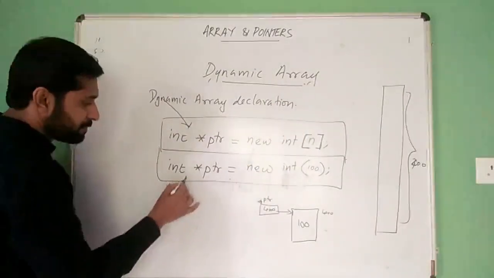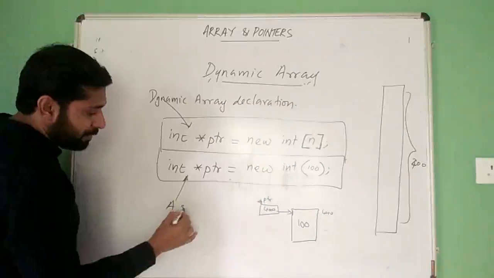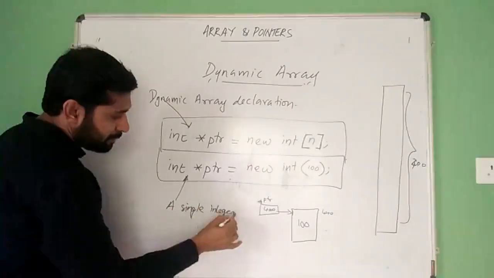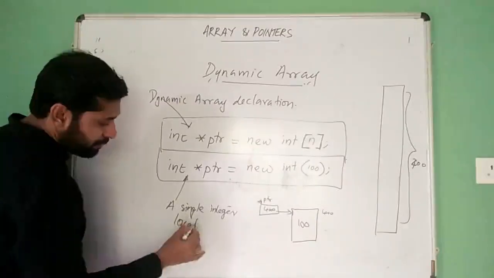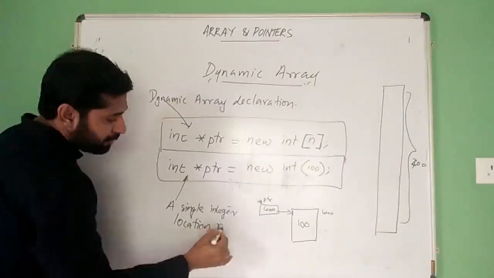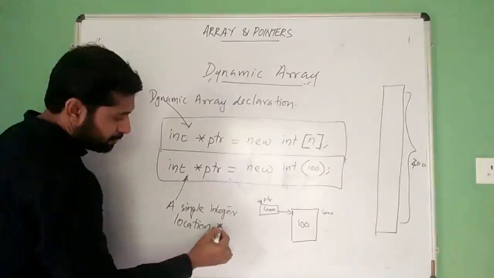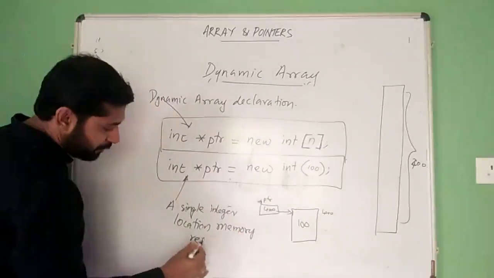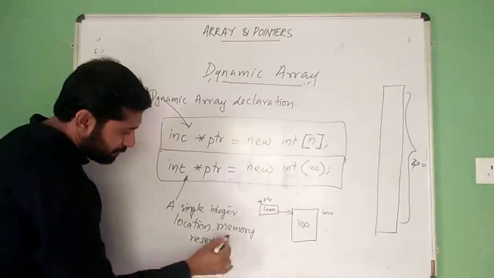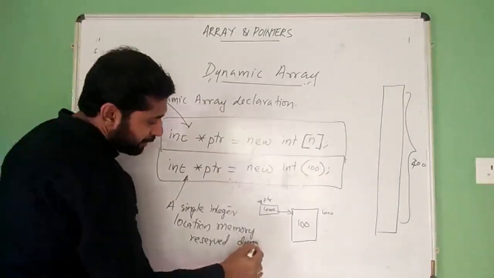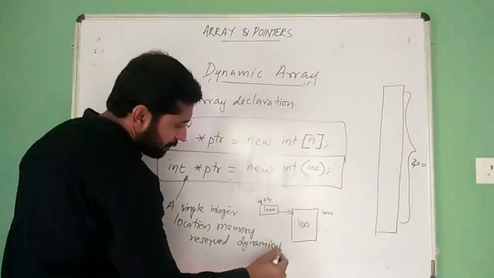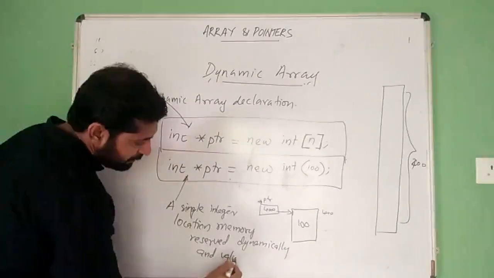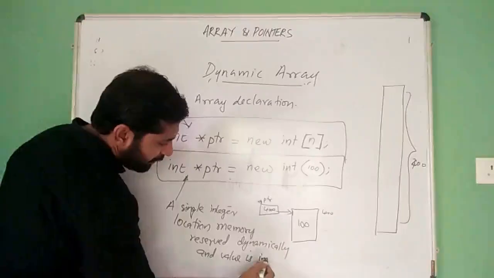This is a single integer location, memory reserved dynamically, and the value is initialized.